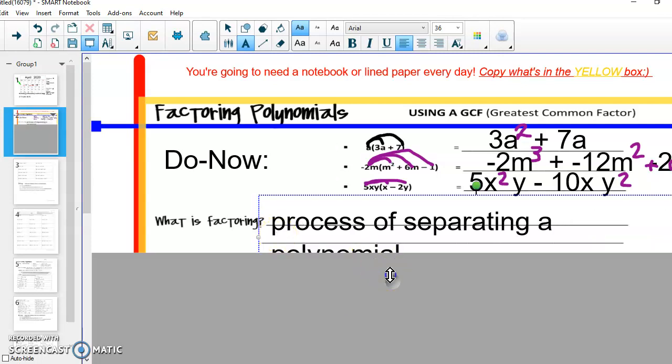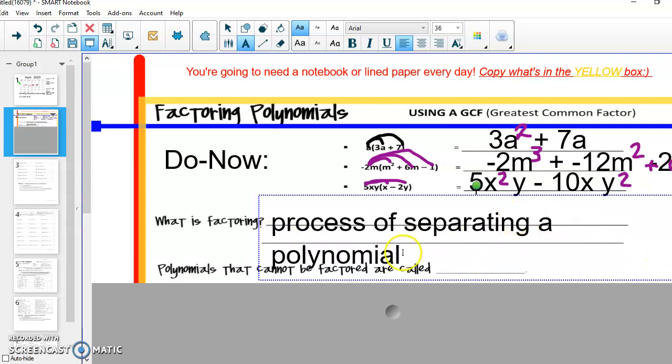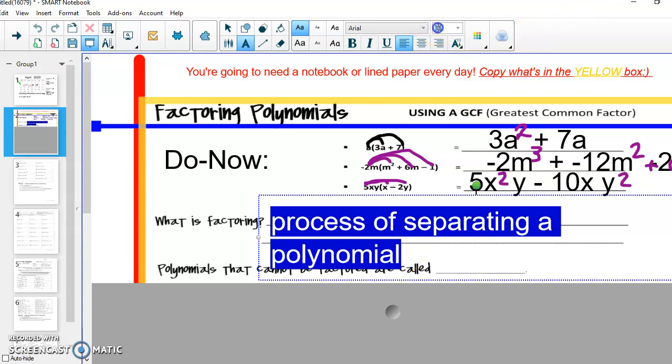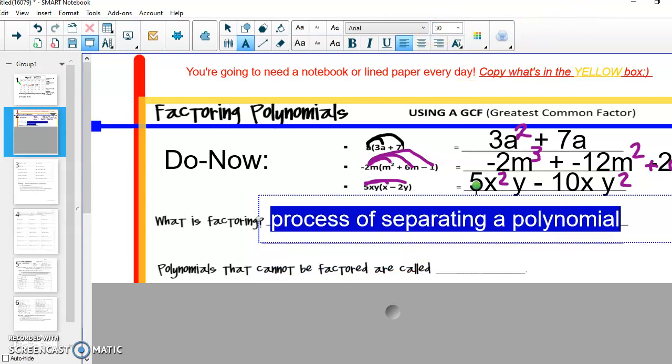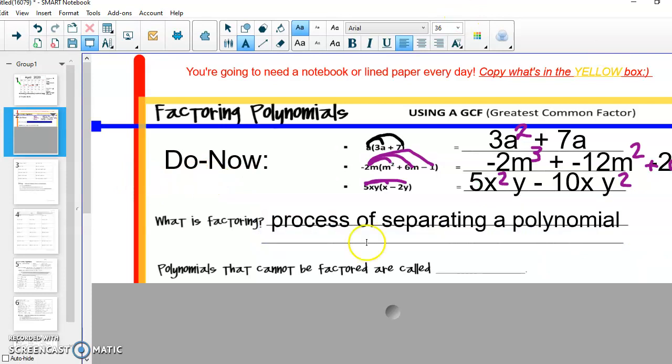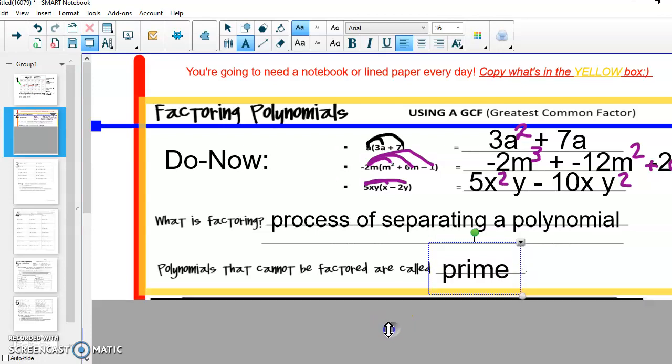Let me move this down a little bit so we can all see. When we think about factoring, again, we are thinking about factoring as the process of separating our polynomials. So I'm going to give you a second to get that definition copied. Sometimes we are not able to separate our polynomials, and if we can't factor something, we call that polynomial a prime polynomial because it is already as simple and as separated as it can be.